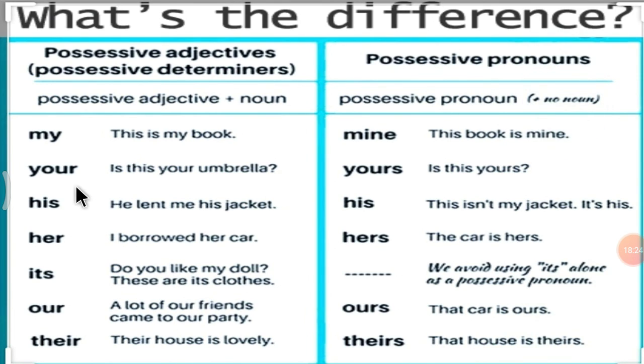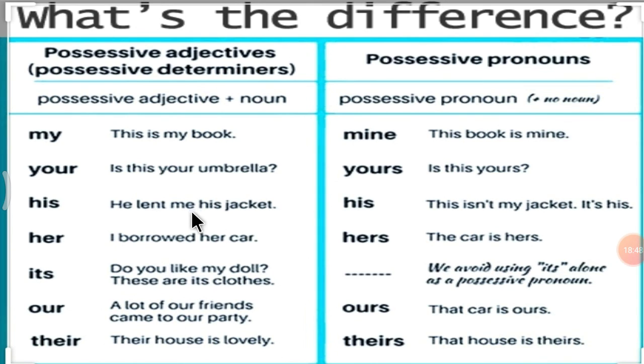Let's see the example. Mine. This is my book. This book is mine. Your. Is this your umbrella? Yours. Is this yours? See here, umbrella is a noun. Right? So here we will not use noun.